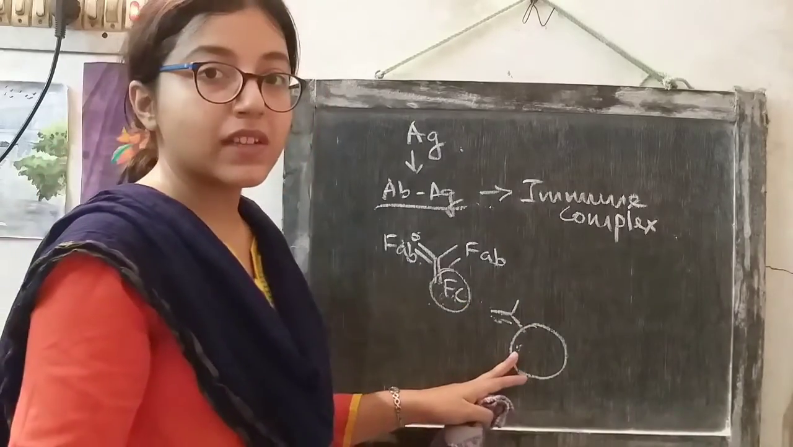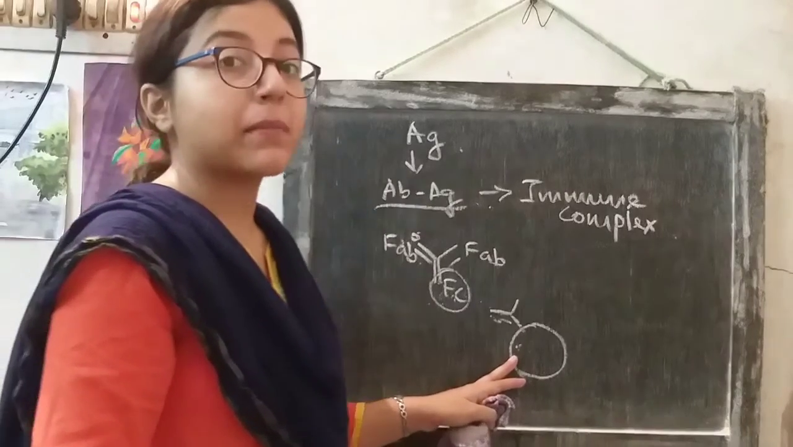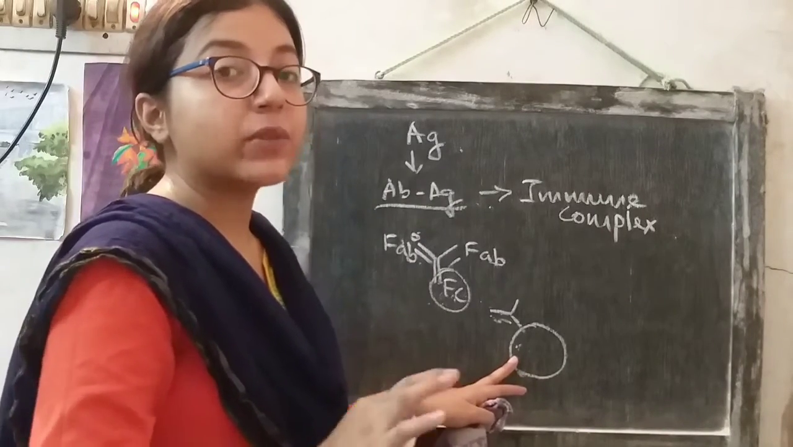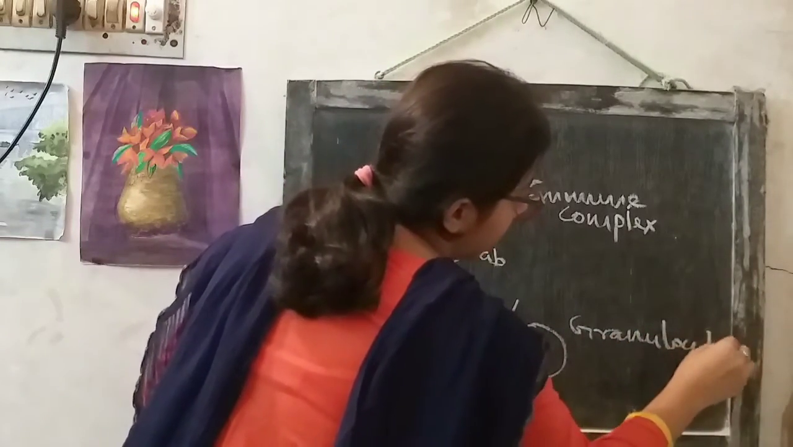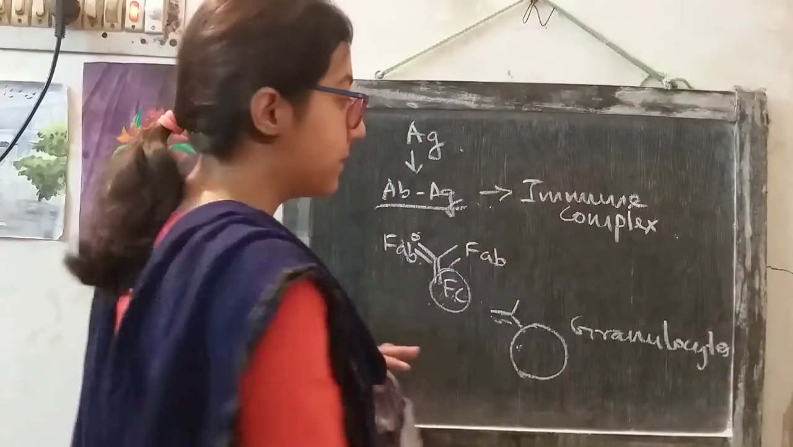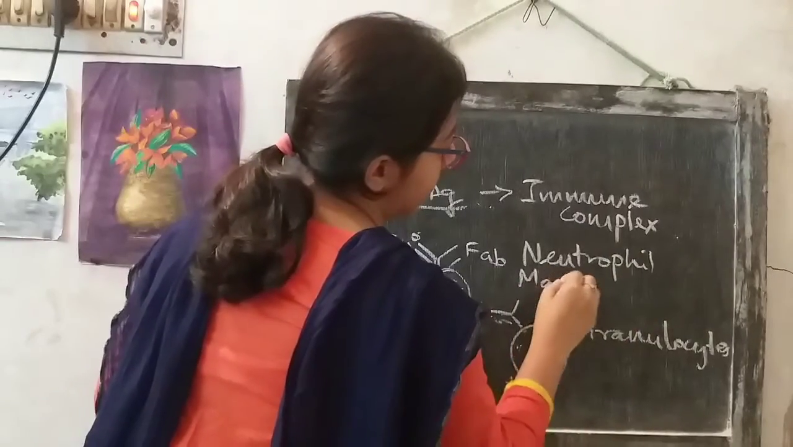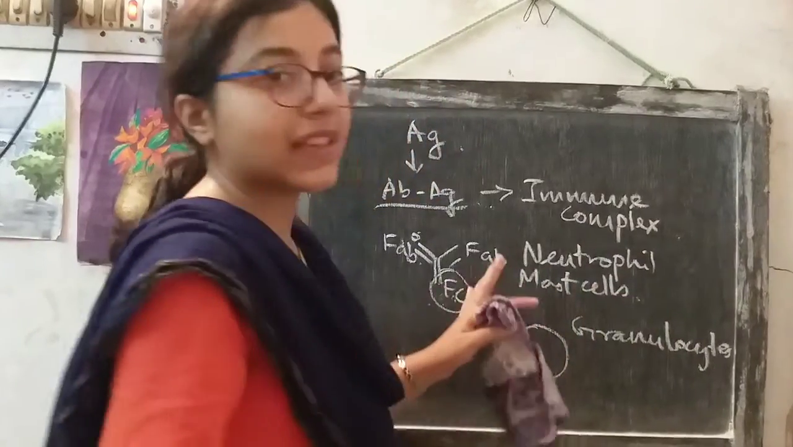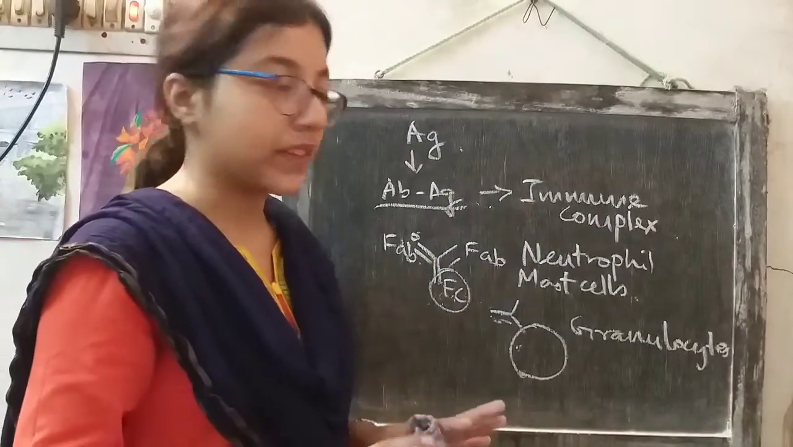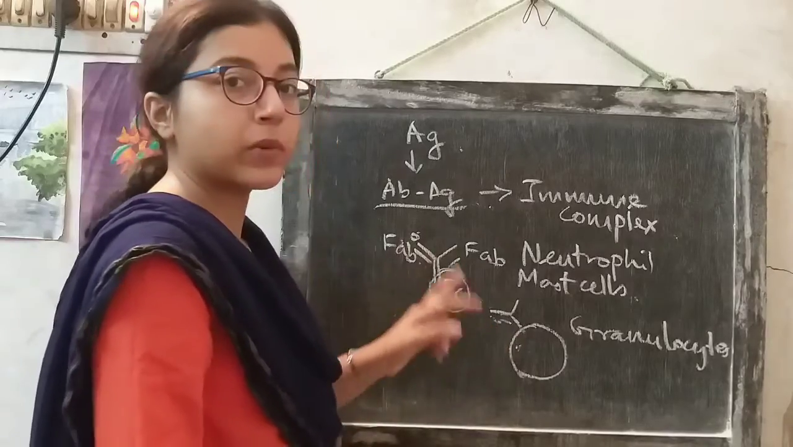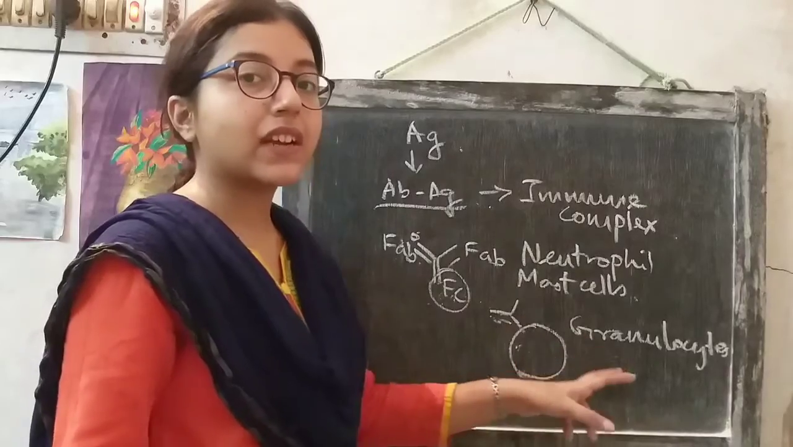So what kind of immune cells are these? These are basically neutrophils, macrophages, mast cells. These are the cells called granulocytes, like neutrophils and mast cells. These cells, including macrophages, have Fc receptors on their surface. So these cells will come and bind with the immune complex. Intracellular granules are present in this type of cells, and that is why they are called granulocytes.